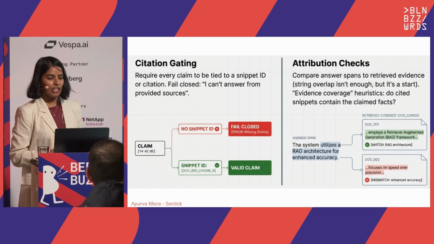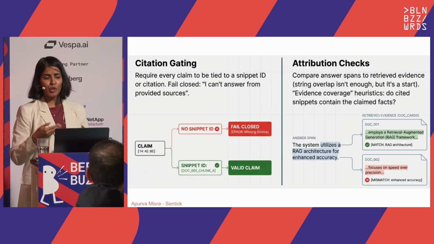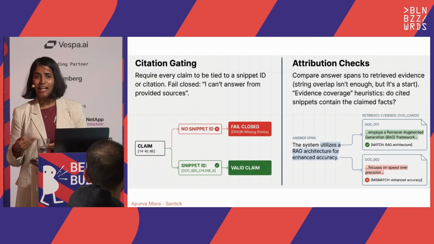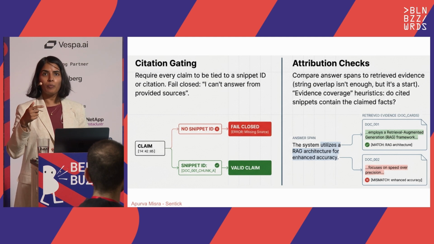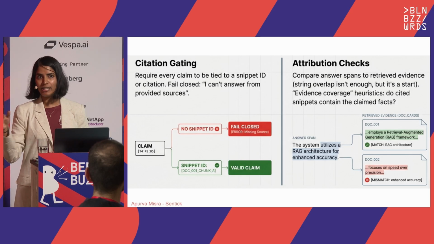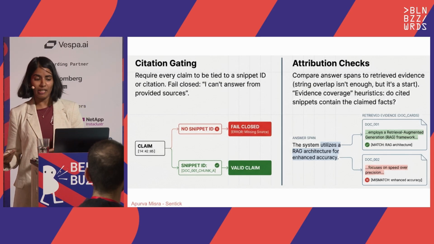One is citation gating. So basically, requiring every claim to be tied to a snippet ID or citation. A lot of these companies like Anthropic and OpenAI have inherently introduced it. You just have to enable that in the API when you're using it.